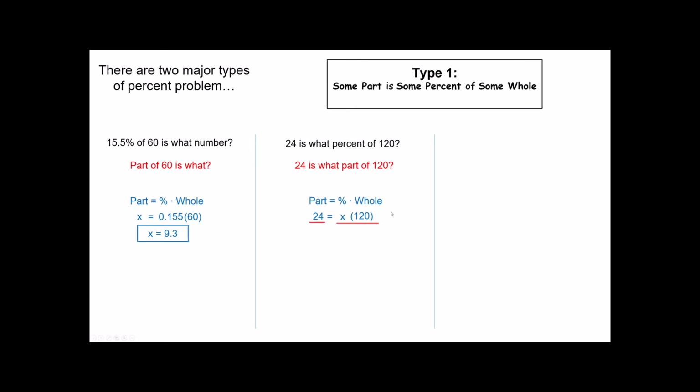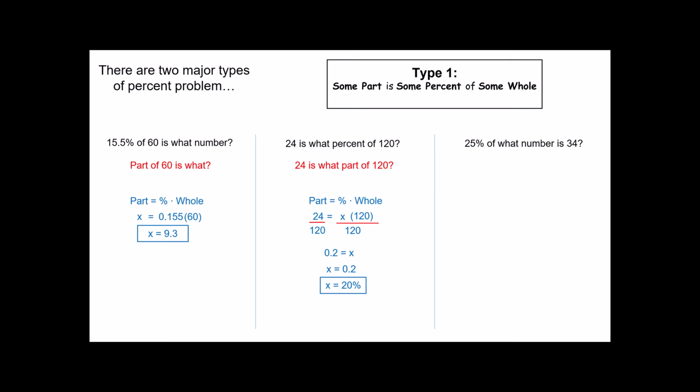Here again, I can solve this using a little simple division, and I get x equals 0.2. Now, because we're looking for a percent, we do need to convert that back into percent form, which is 20%. Notice in the equation we want our percents written as decimals, but when we're coming out of the equation we definitely need to turn them back into percent form.